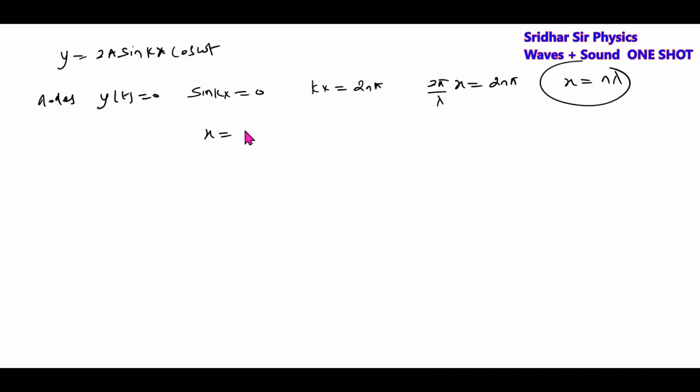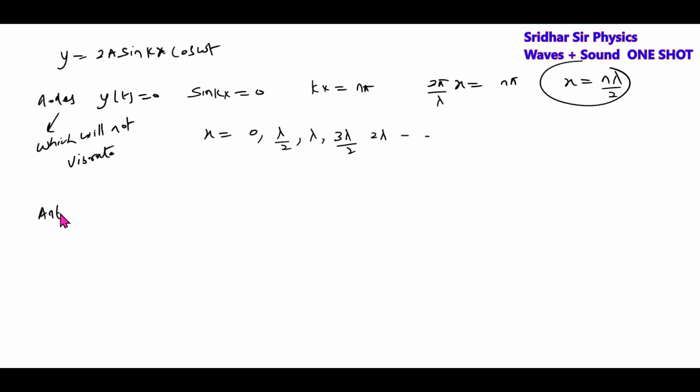So what are the positions at which you can find the nodes? 0, lambda by 2, lambda, 3 lambda by 2, 2 lambda, and so on, which will not vibrate.